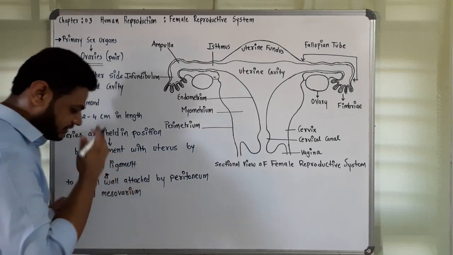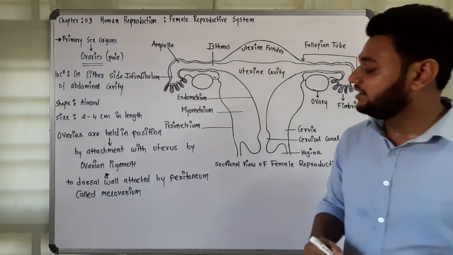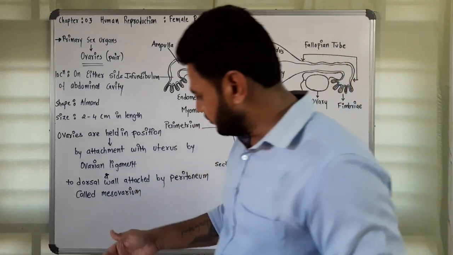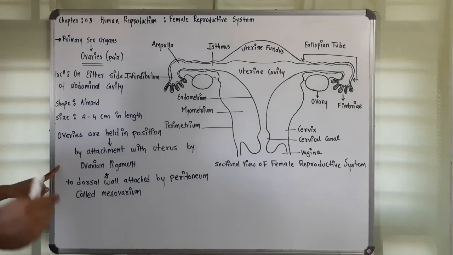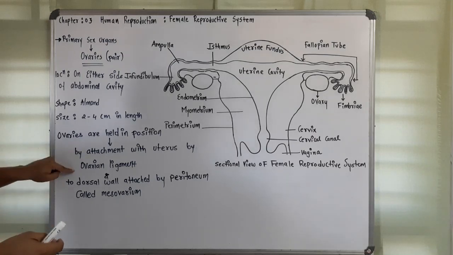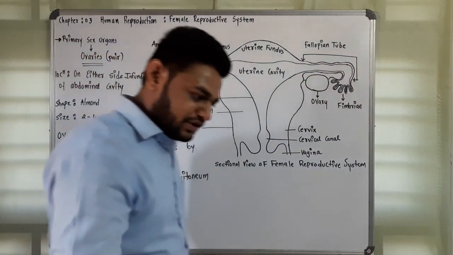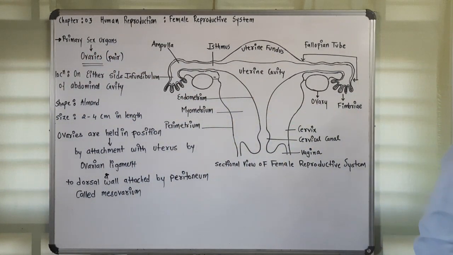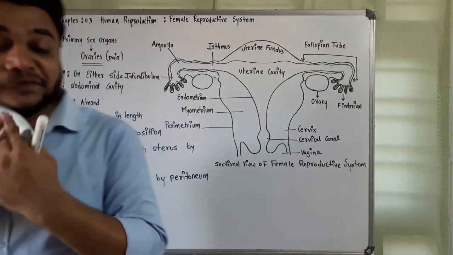So this is how it is held. Basically, it is attached to the uterus and also to the abdominal wall. It is attached to the uterus by ovarian ligament, and it is attached to the dorsal abdominal wall by the help of a peritoneal fold called mesoovarium.